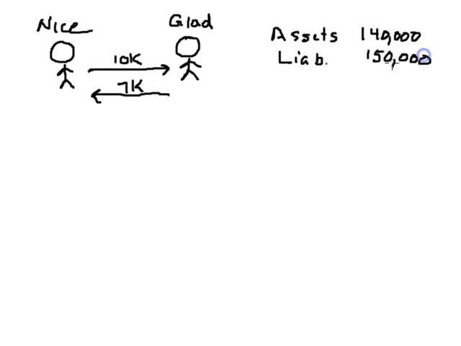So he is insolvent by $10,000. Further assume that, and this is the fair market value, further assume that he had basis in his assets of $148,000.